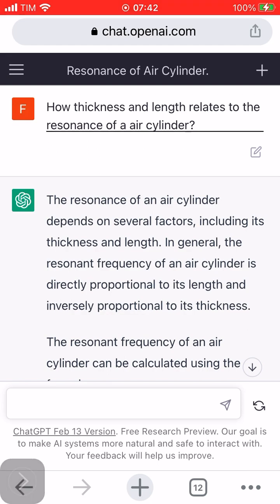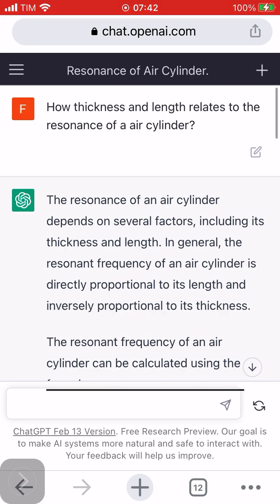Fabio Tortorella: How do thickness and length relate to the resonance of an air cylinder? The resonance of an air cylinder depends on several factors, including its thickness and length. In general, the resonant frequency of an air cylinder is directly proportional to its length and inversely proportional to its